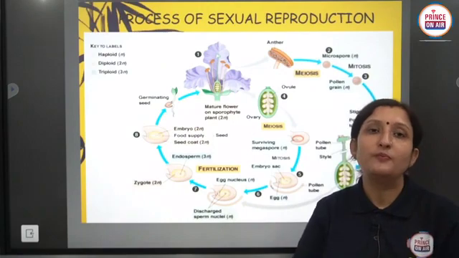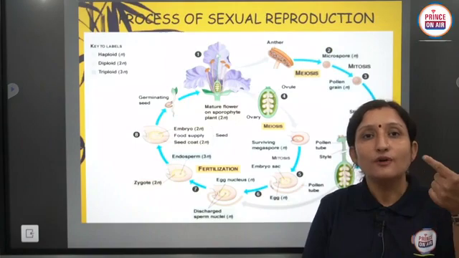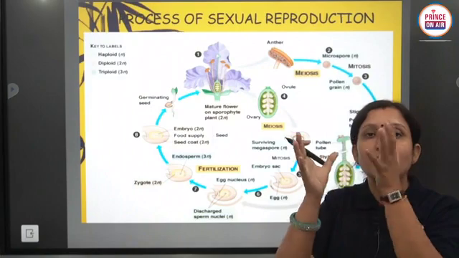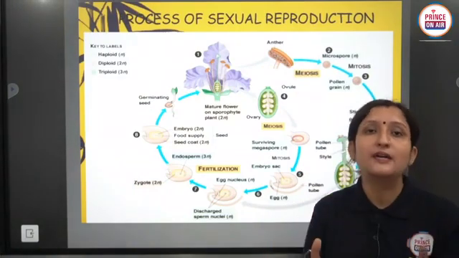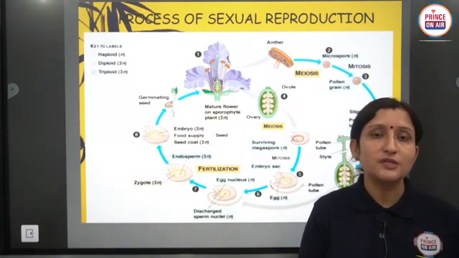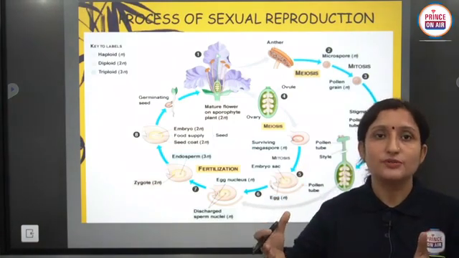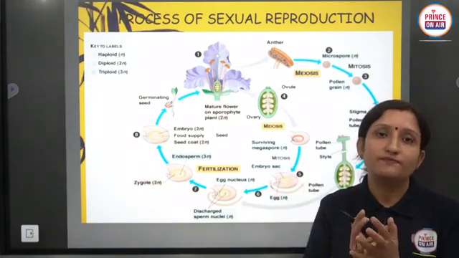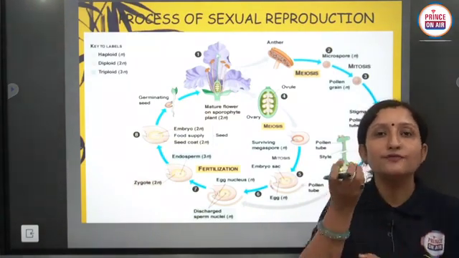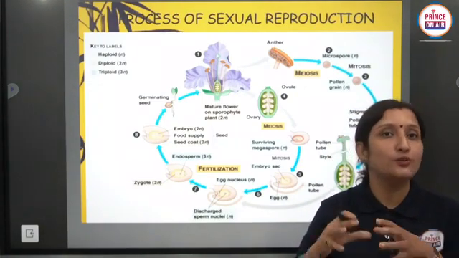But one more important point related to this reproduction is the formation of endosperm. What is endosperm? It provides nutrition to the developing embryo. Because double fertilization occurs in angiosperms, after the first fertilization the embryo is developed, and after another fertilization or triple fusion, endosperm is developed. Endosperm surrounds the embryo and the embryo gets nutrition from the endosperm. So this is the main feature related to angiosperms which is included in this chapter.